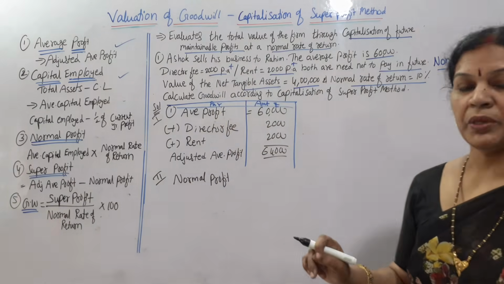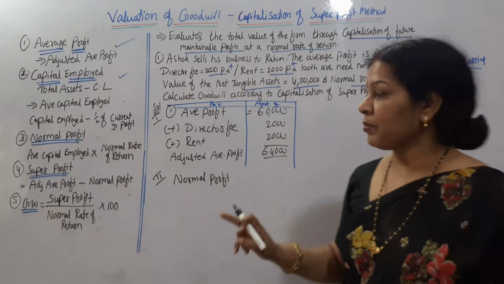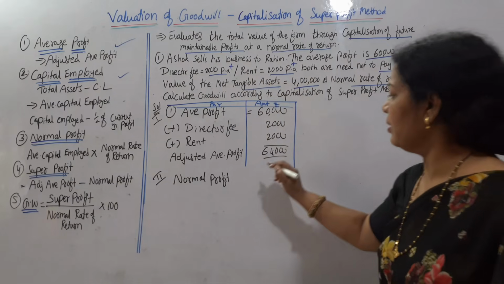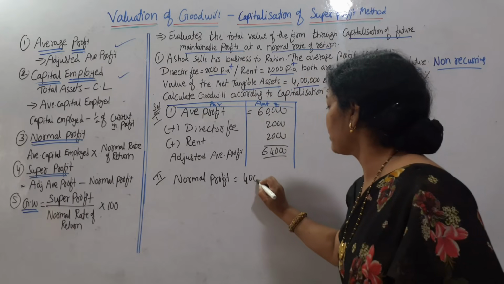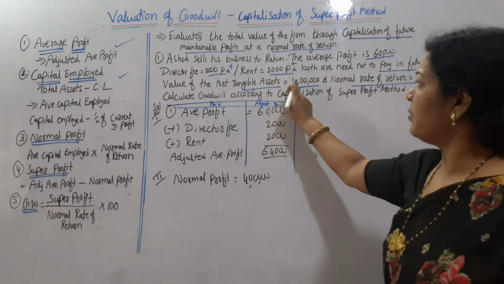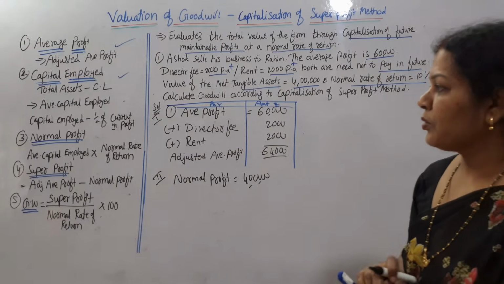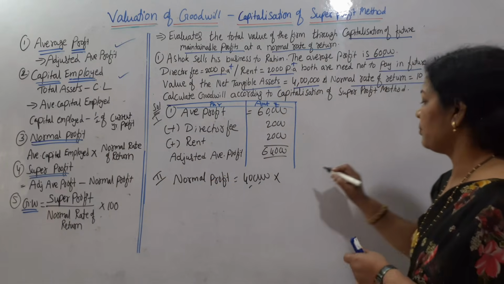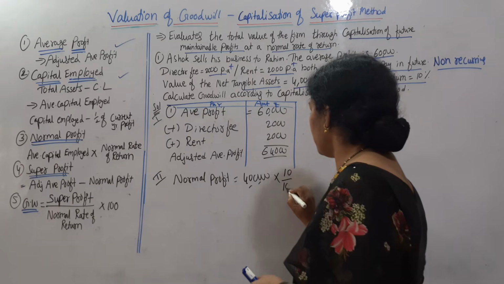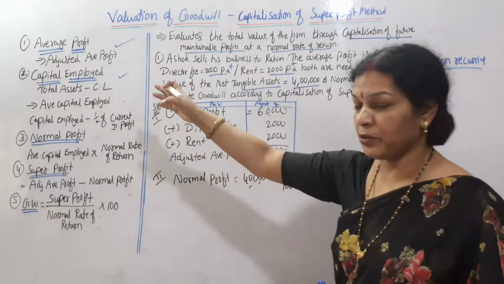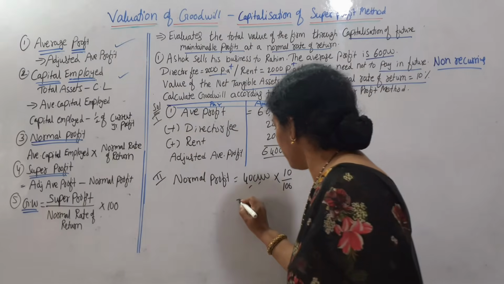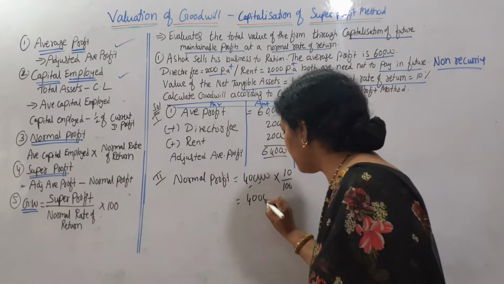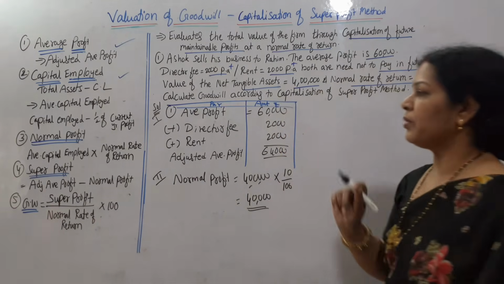What is the formula for normal profit? Average capital employed means nothing but the same one, 4 lakh capital employed. This into normal rate of return. Normal rate of return is 10%. Formulas I am not writing directly because I have already written over there. So 10% of 4 lakh, it is 40,000. 40,000 is the normal profit you got.